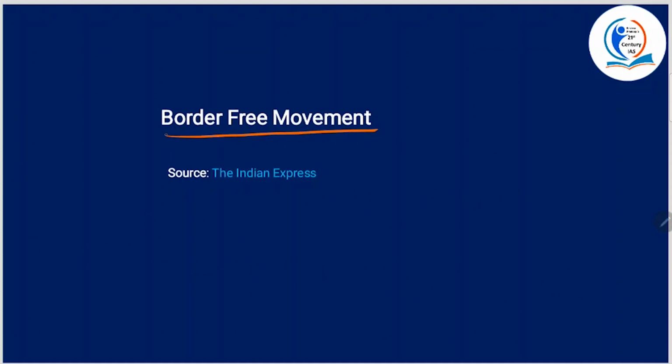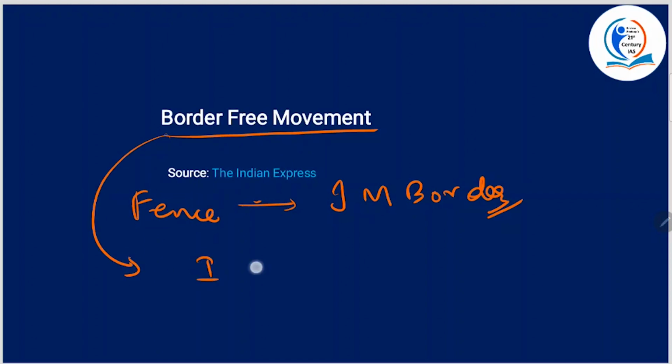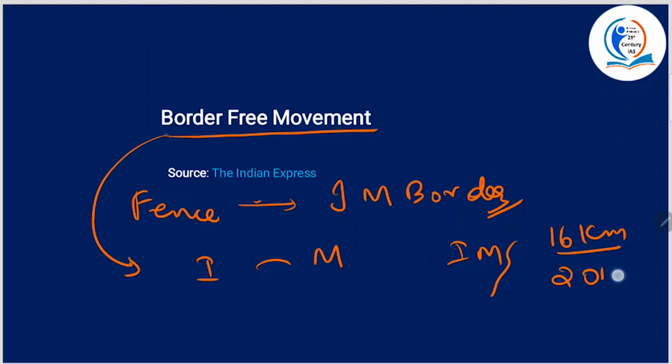Border free movement. So the context of this article is that India has announced a decision to fence the entire stretch of the India-Myanmar border. All right. And it is also going to reconsider the free movement regime. Now, what is this free movement regime? The Free Movement Regime is a pact between India and Myanmar, allowing tribes along the India-Myanmar border to travel up to 16 kilometers without a visa. All right, and it was implemented in the year 2018.